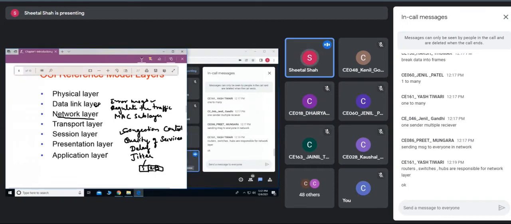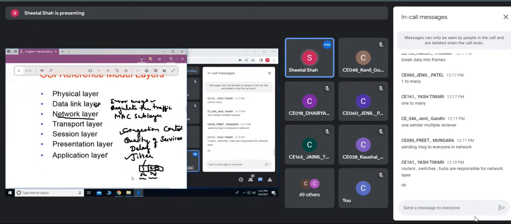They may arrive using different paths and reach the destination at different instants of time. Say one takes 5 milliseconds to reach the destination, another may take 7 milliseconds, and so on. The variation in this time to reach the destination is nothing but the jitter. Hope you are getting this. Delay and jitter are some of the parameters which deal with the quality of service of the network layer. Fine.